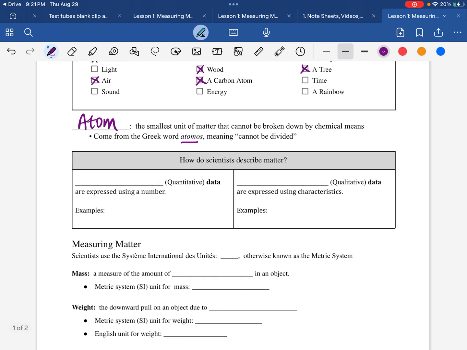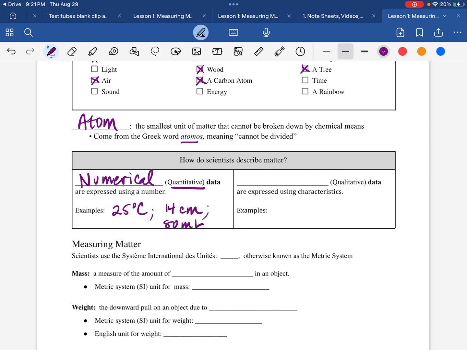So how do scientists describe matter? Well, they collect data, information about matter. They can collect numerical data, which is also sometimes referred to as quantitative, talking about the quantity. So for example, you could take the temperature. You might say something's 25 degrees Celsius, or measure the length, 14 centimeters, or maybe measure the volume, 80 milliliters.